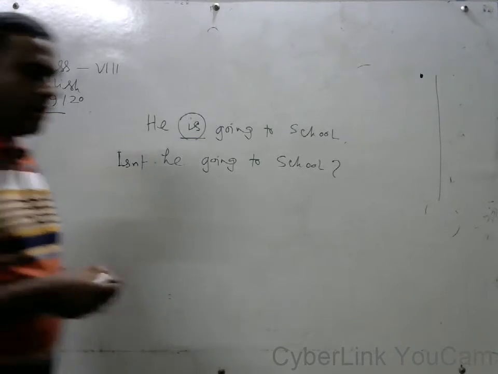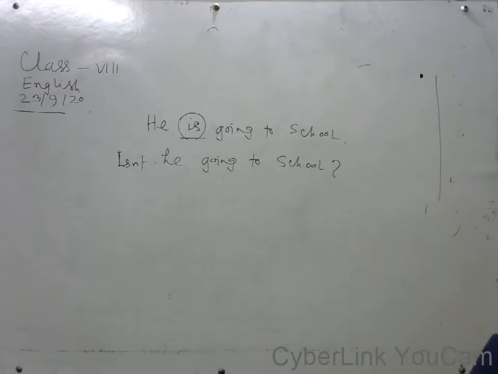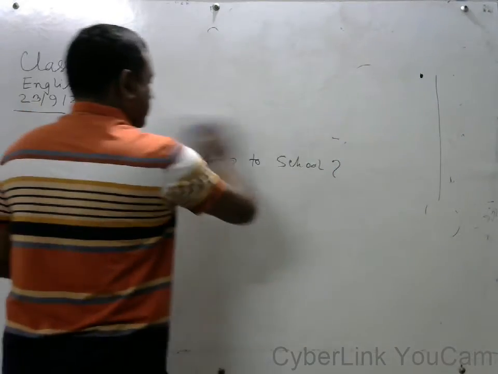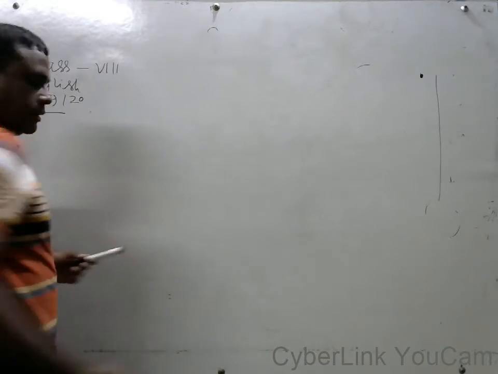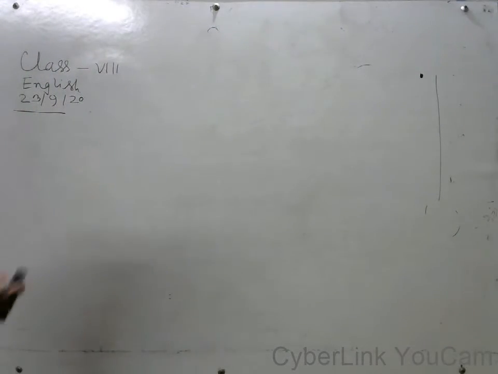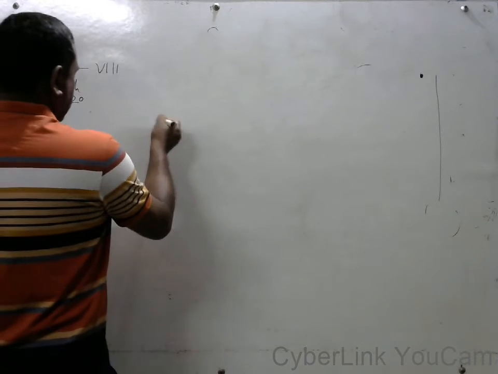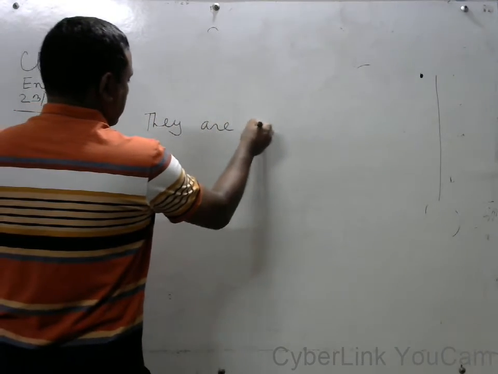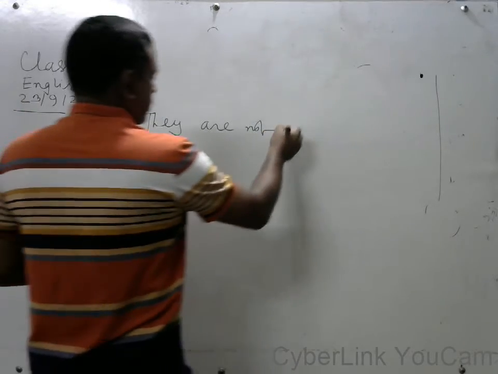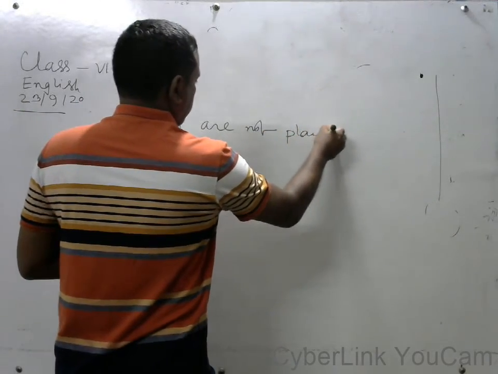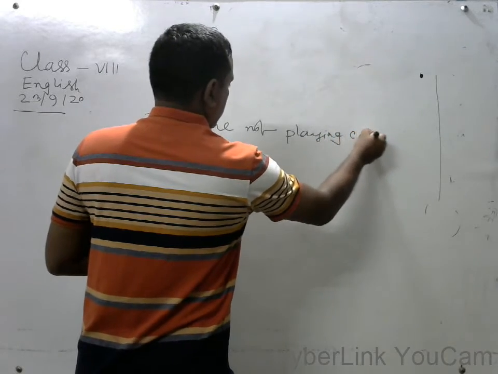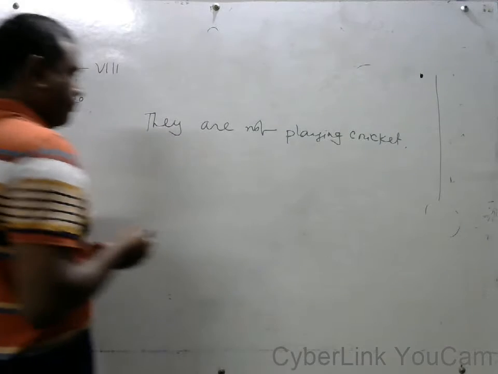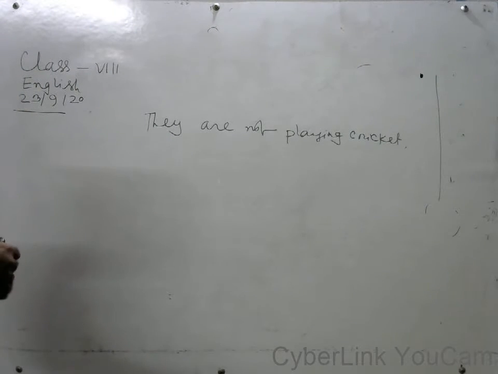Another sentence. They are not playing cricket.